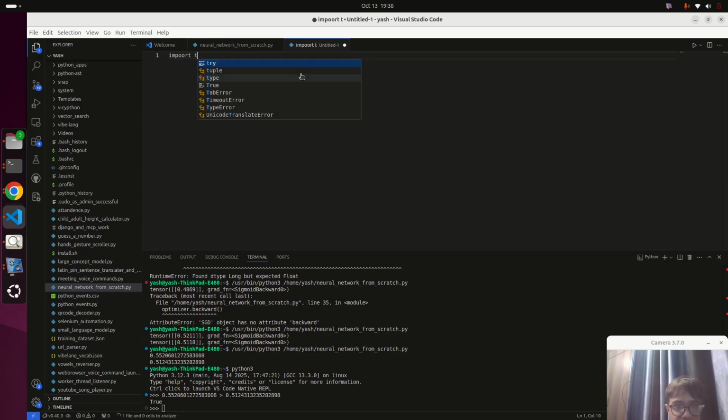Not from scratch, but using a framework called PyTorch. You might have heard about PyTorch, and you might have heard about its tensor manipulation.